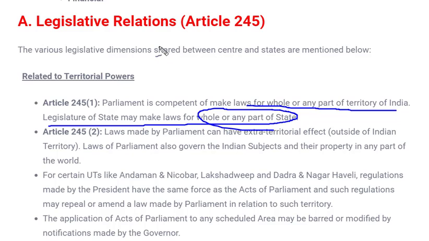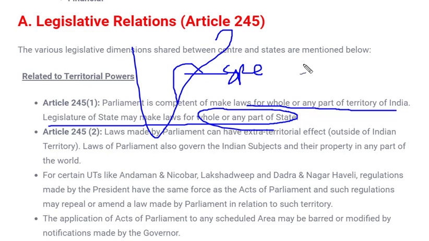As we have seen, laws are made for Indian territory as well as state territory. Although a state is part of India, special powers have been given to the state legislature to make laws for their state, because our country is divided on a linguistic basis and there may be different rules or requirements in different states. That's why these special powers are vested in the state legislature, whereas the country makes laws for the whole country on the basis of national interest.